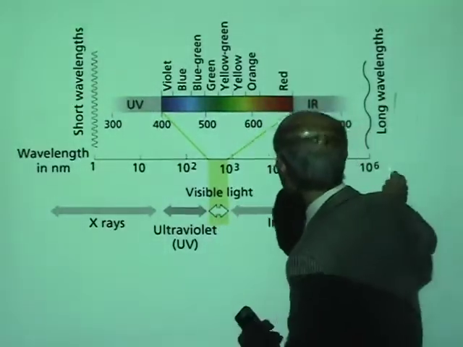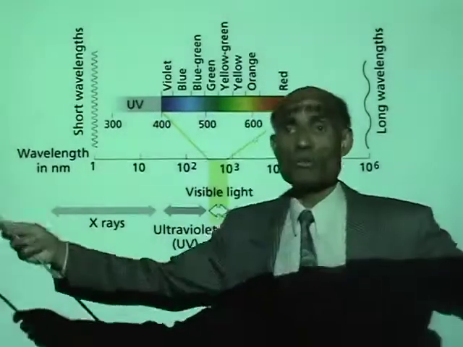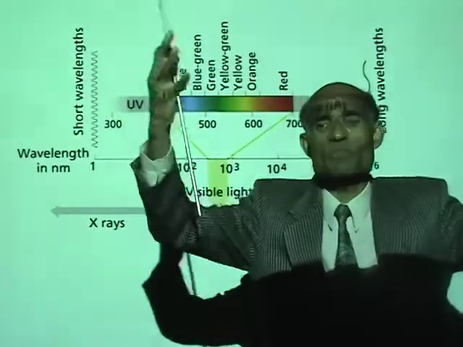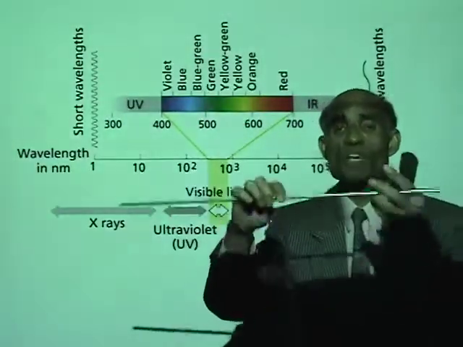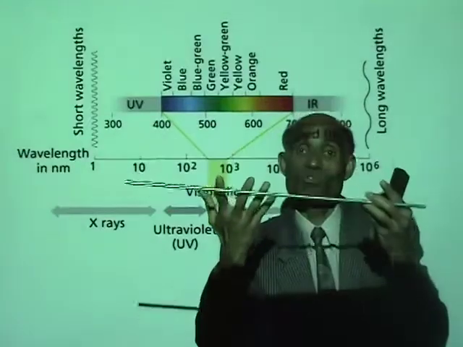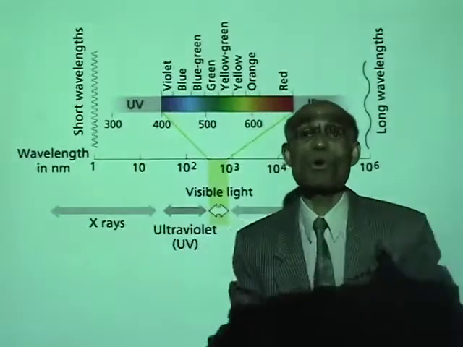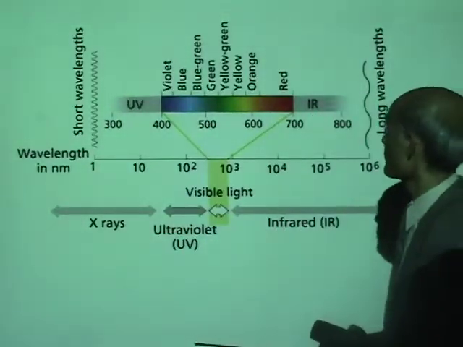So the electromagnetic radiation, all this radiation is actually coming from the sun. When you heat this rod, it will emit all kinds of radiation.